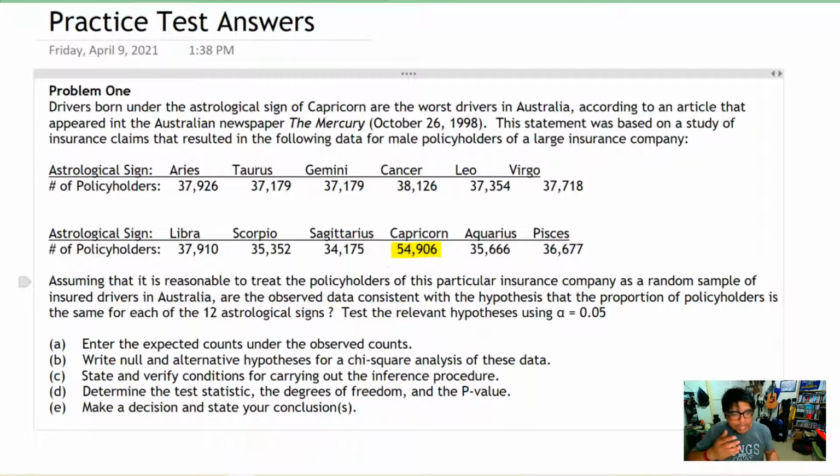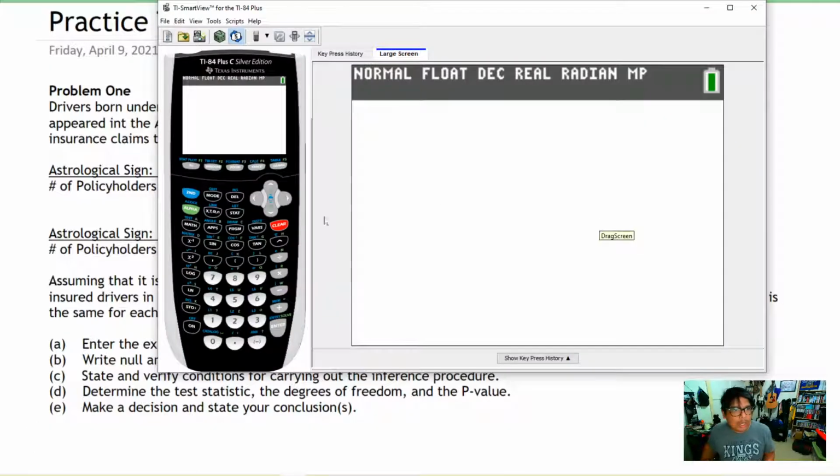So what we're saying here is that if we believe that all the astrological signs should have the same number of policyholders, how many policyholders should that be? Going to our calculator or your spreadsheet if you like, we can take a look at that.